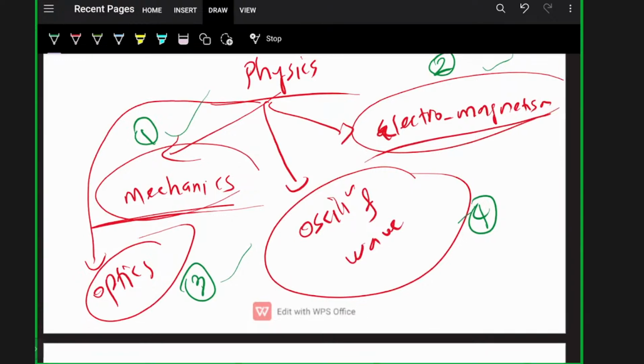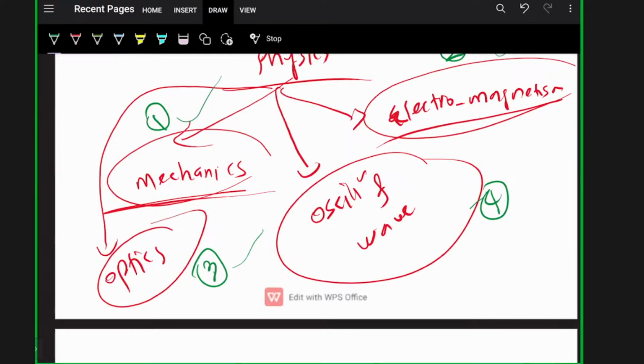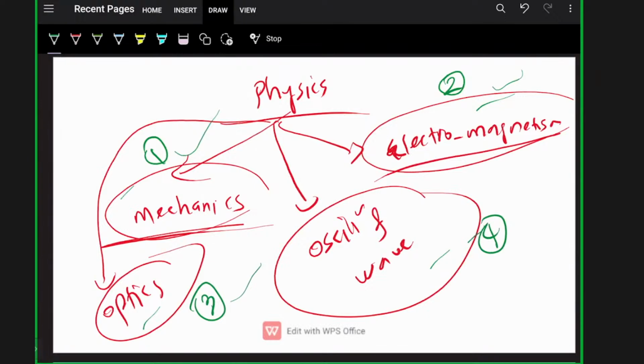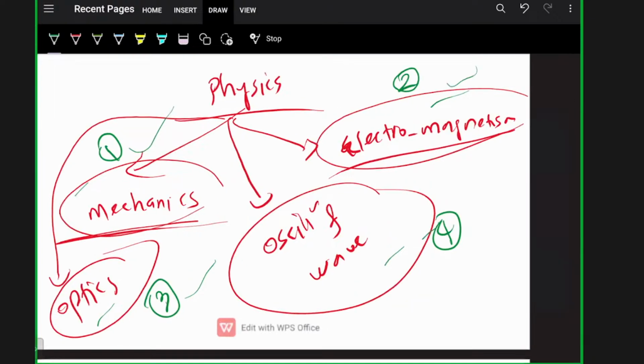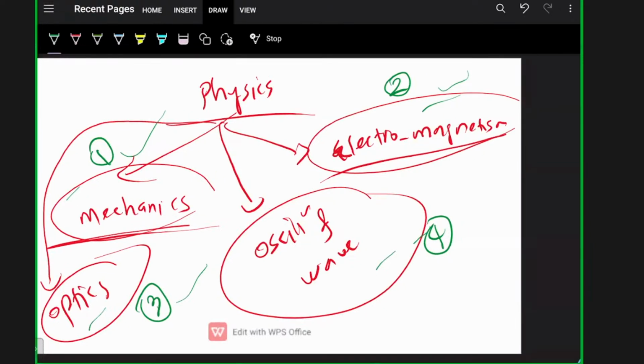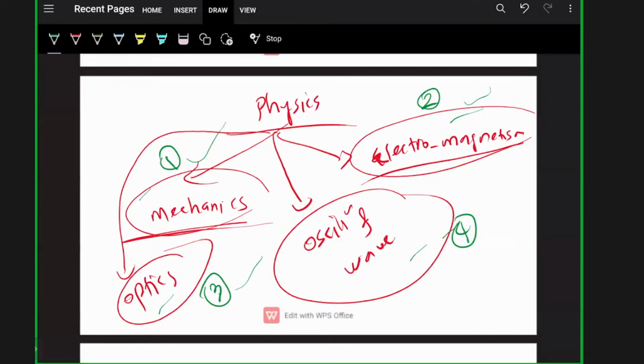Once it is done, make small notes of equations from mechanics, electromagnetism, oscillations and waves, and optics. Then go to chapters like mechanical properties of solids and fluids, heat, and so on. After that, dual nature of matter, photoelectric effect, and so on. So I would say first complete these chapters: mechanics, electricity and magnetism, oscillations and waves, and optics.